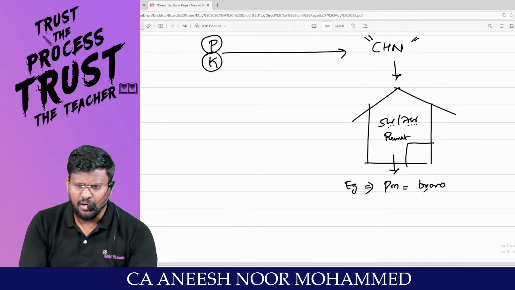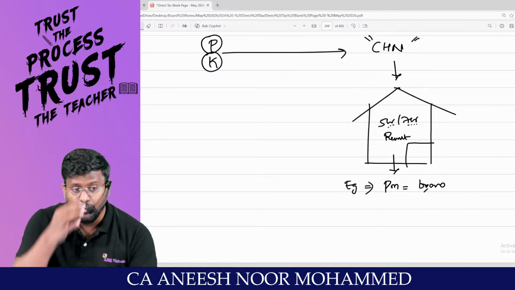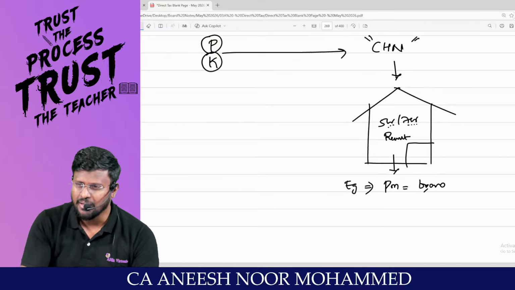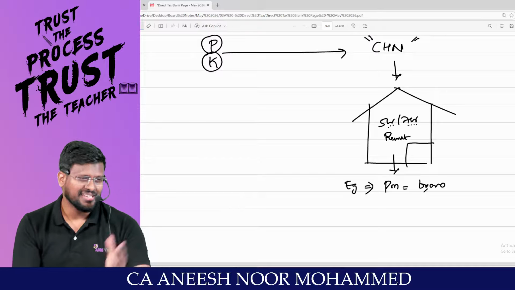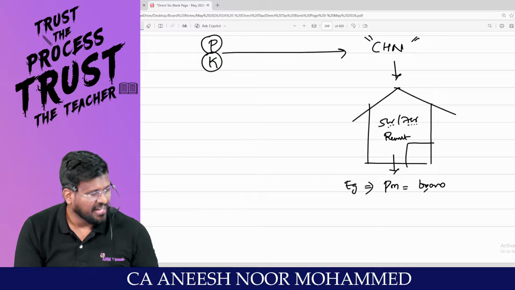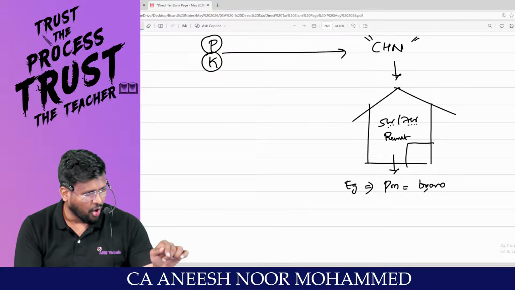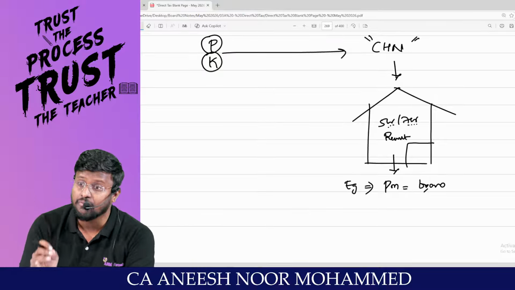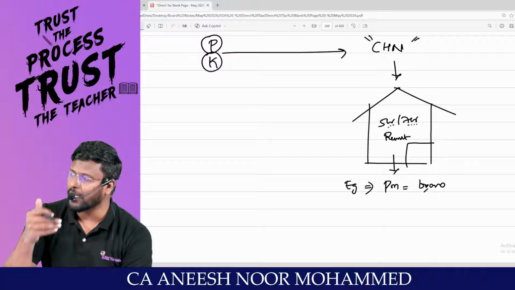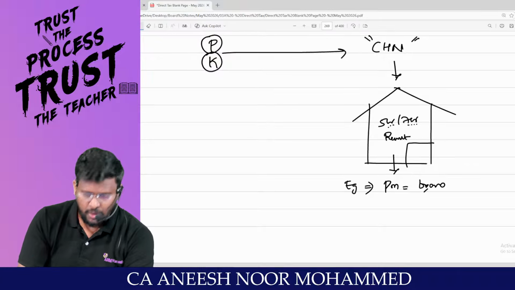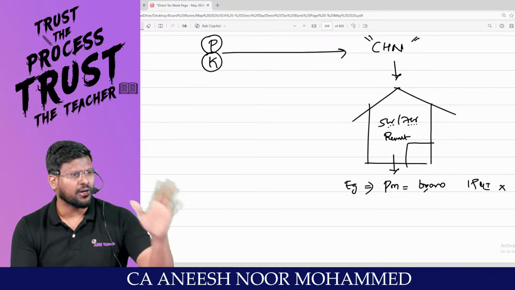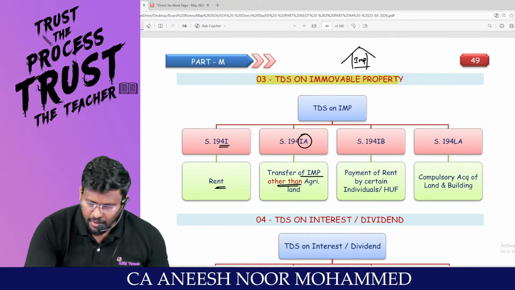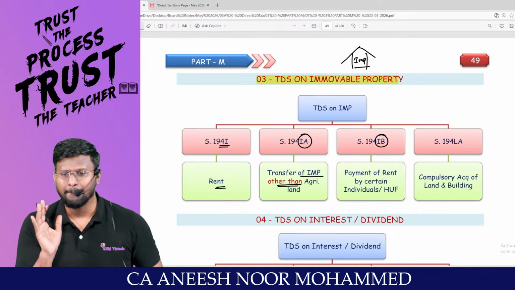You are liable to deduct TDS. If you don't deduct the TDS, that 60,000 will not be debited to the P&L account. I am saying to Income Tax that this is not my business expenditure. This 60,000 is not rent I am paying for the academy; I am paying it for my home, residential. So 194I will not be applicable. Am I right? Then the alternative section 194IB came.